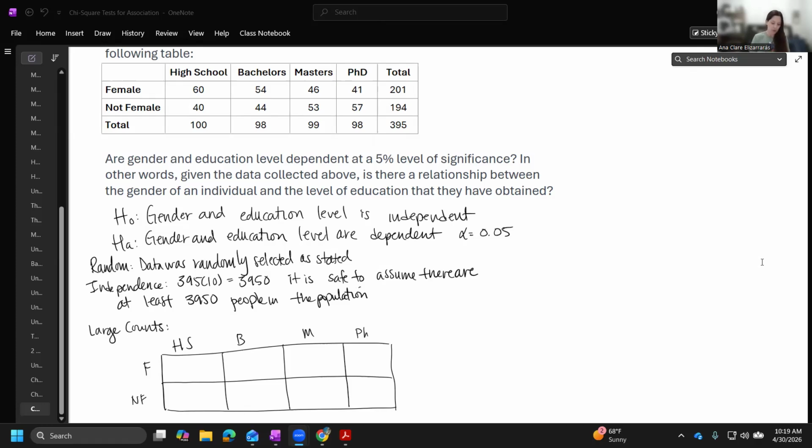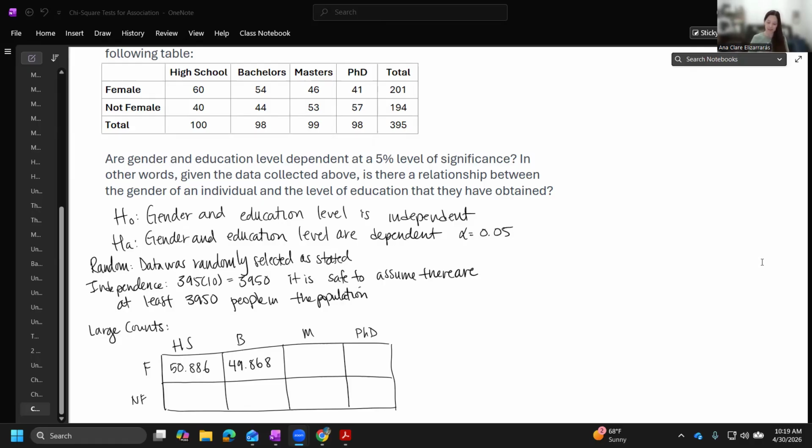So I'm going to take 201 times 100, which is 20,100, and divide that by 395 to get the expected count for the first row, first column. Female bachelor's means 201 times 98, which is 19,698, and divide that by 395. That gives me 49.868. Again, we are not rounding these.